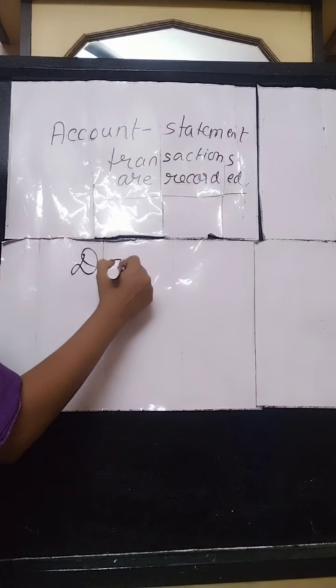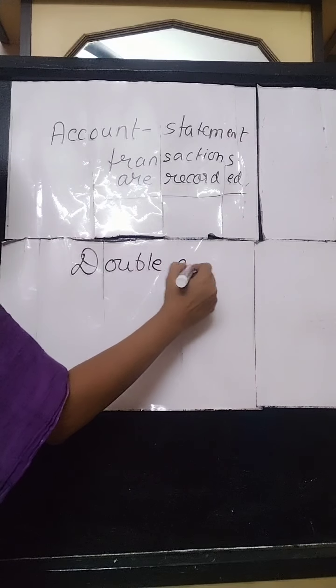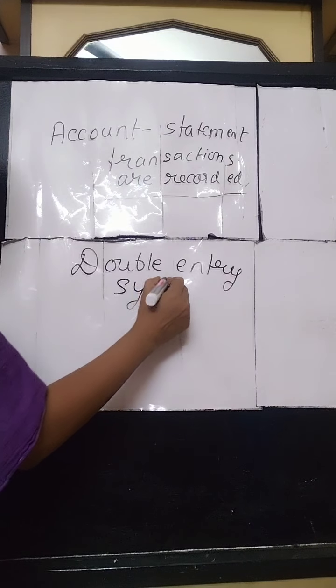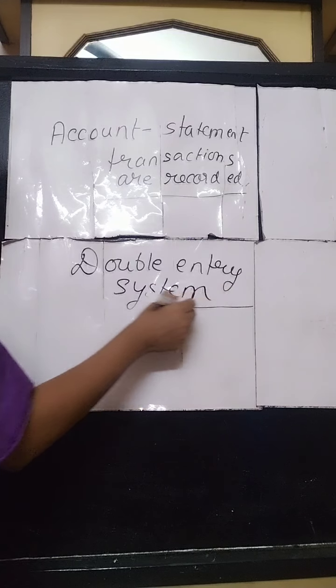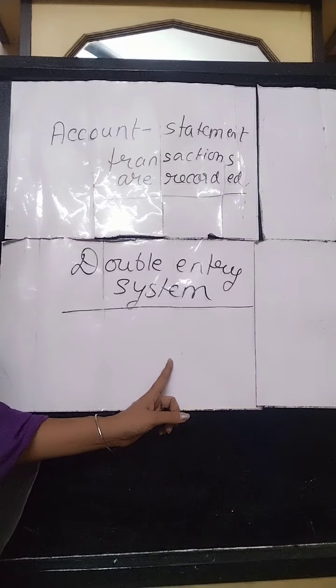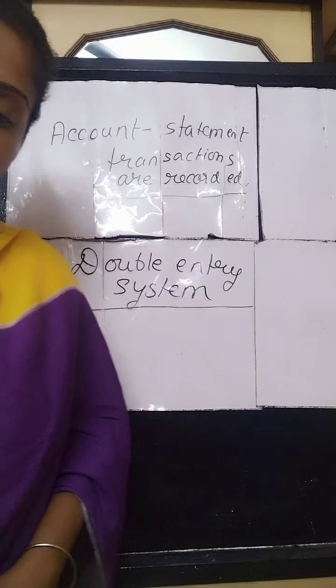So now we come to the next thing of today's topic, that is double entry system. What is double entry system? Double entry system means every transaction must have a dual entry concept. Every transaction must have a twofold or dual aspect.